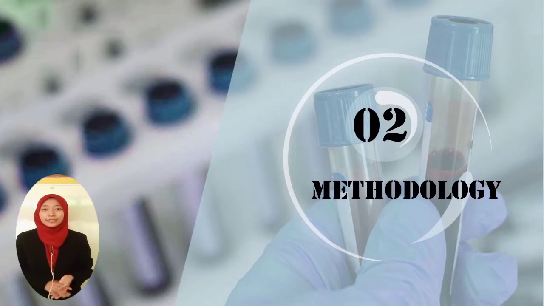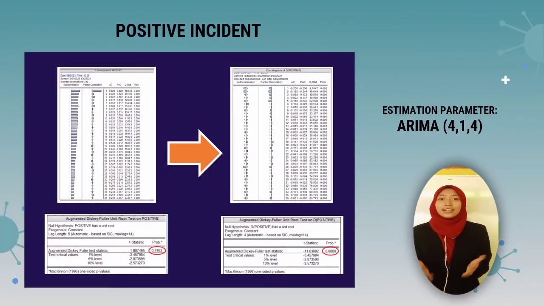Methodology. In this section, it will cover how the Box-Jenkins method is used and evaluated to find the best model for forecasting the positive, recoveries and death cases of COVID-19 in Selangor. Let's start with the positive incidents. The data used was secondary data collected from the Ministry of Health Malaysia's website. The first step is to determine the pattern of this data by using the correlogram. What is a correlogram? A correlogram is used to check the randomness of the data.